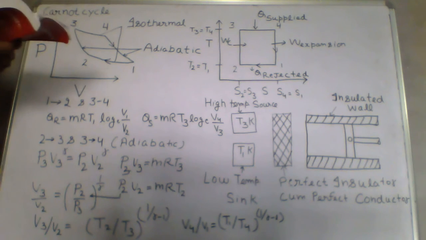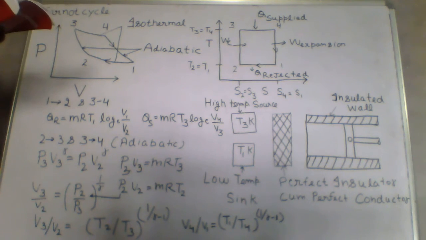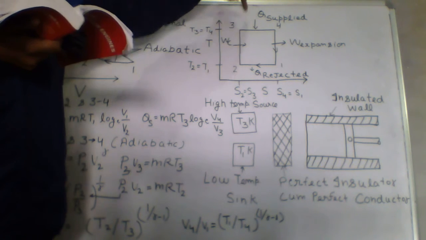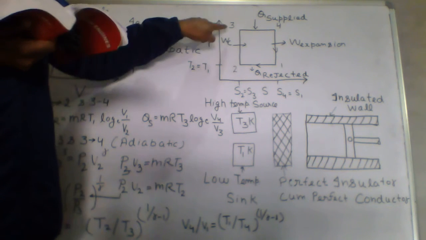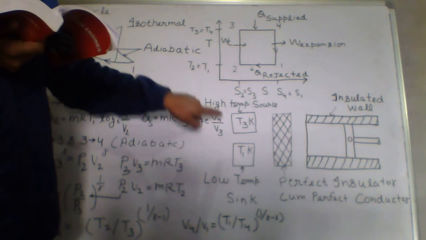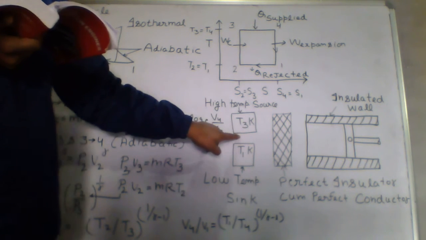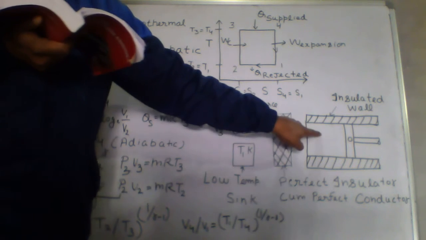Now first the heat is transferred from a high temperature source T3 to the working medium in the cylinder, and as a result the working medium expands. So first heat is supplied to the cylinder, at temperature T3. You can see here this is your high temperature source. From this source heat is supplied to the cylinder.